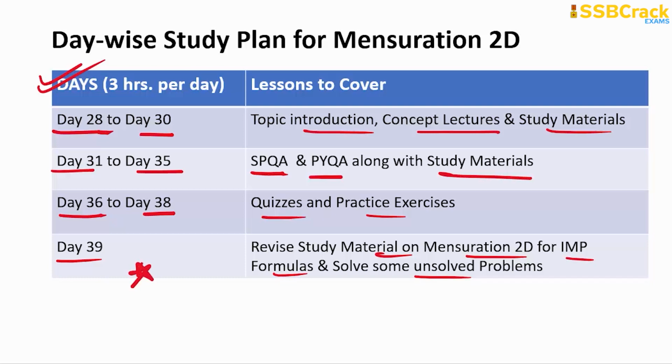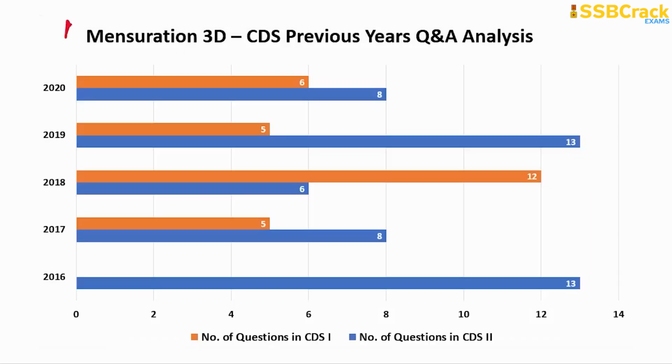So by day 39 you are done with the preparation till the mensuration 2D topic, and the next topic in line for your preparation is, yes, of course you guessed right, the mensuration 3D topic, which comprises surface area and volume formulas of 3D shapes, right? And this is another formula-based chapter and a scoring chapter for serious aspirants in the mathematics section.